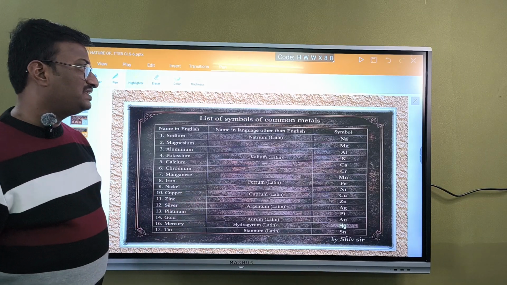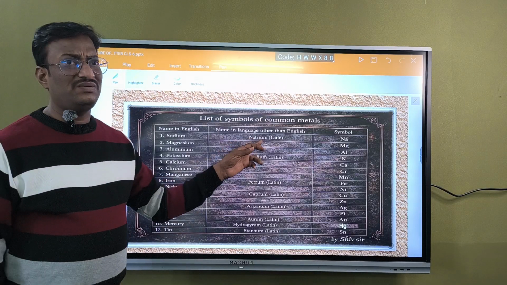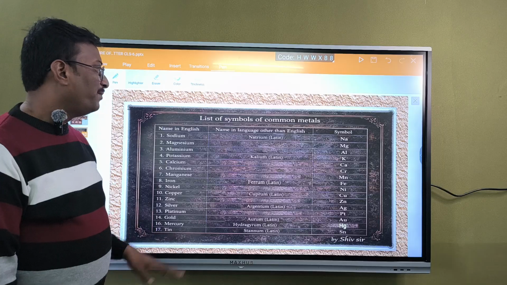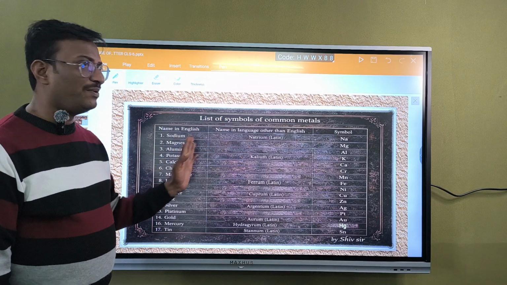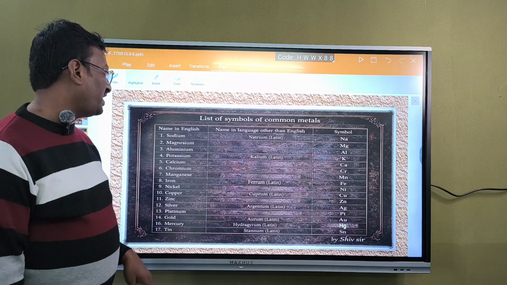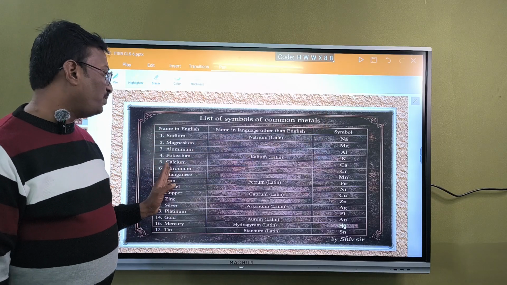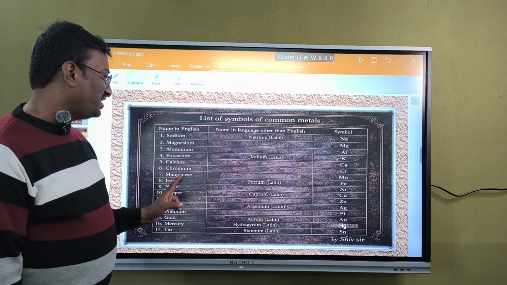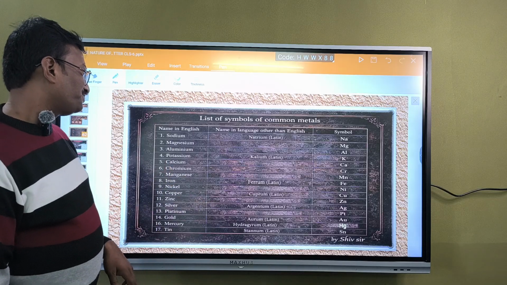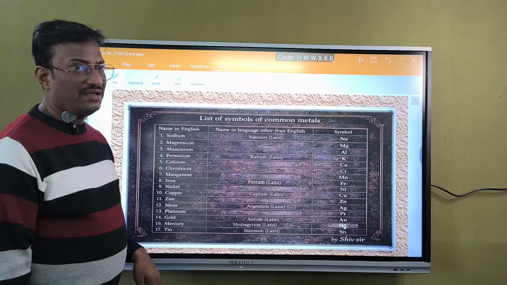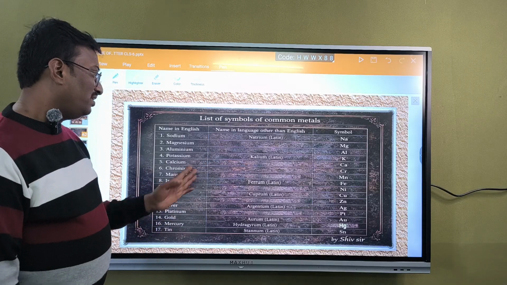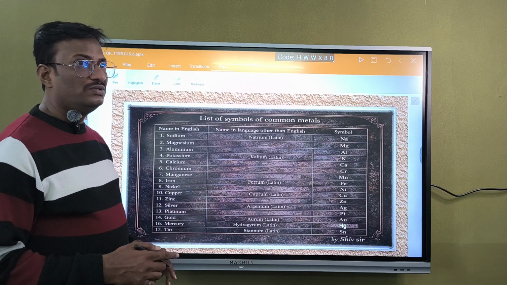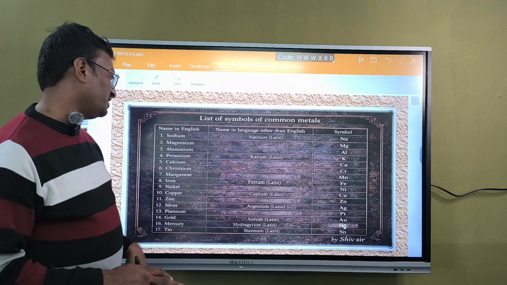So there will be a list of symbols here. Sodium, natrium, the Latin name, and the symbol is Na. Magnesium, Mg. Aluminum, Al. Potassium, kalium, and the symbol is K. Calcium, Ca. Chromium, they have taken the first letter and third letter, that is Cr. Manganese, Mn. They have not taken Ma, it is Mn. Iron, ferrum, Fe, the Latin name. Nickel, Ni. Copper, Cu, the Latin name is cuprum. They have taken the first two letters of cuprum.